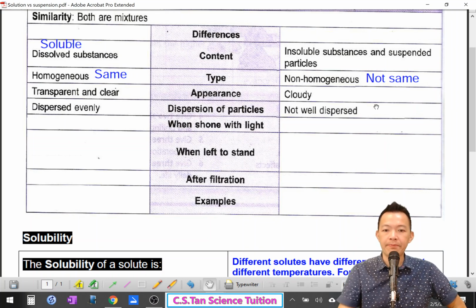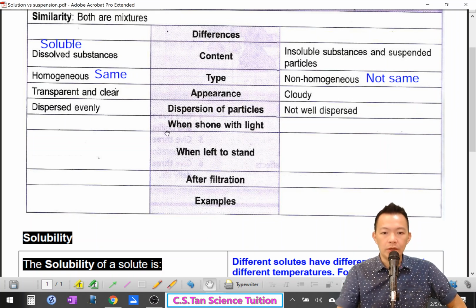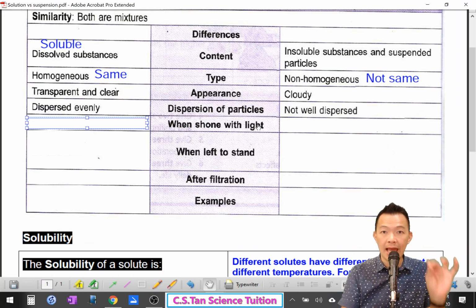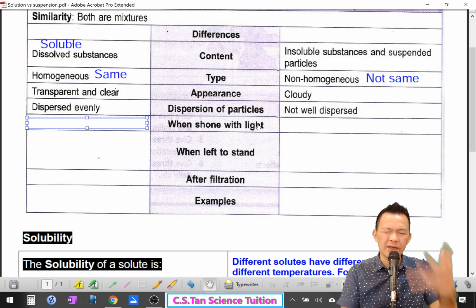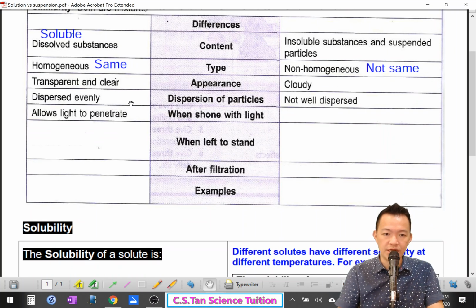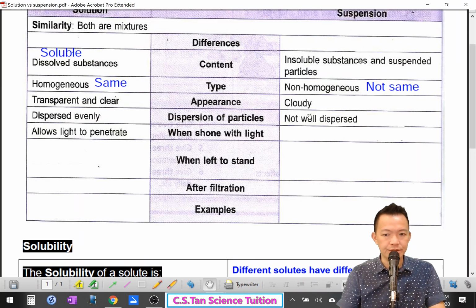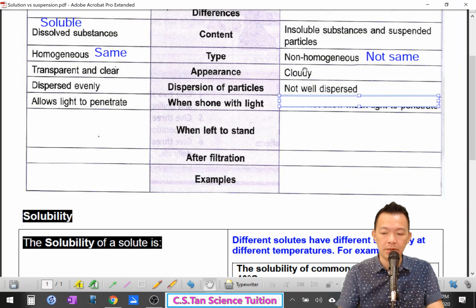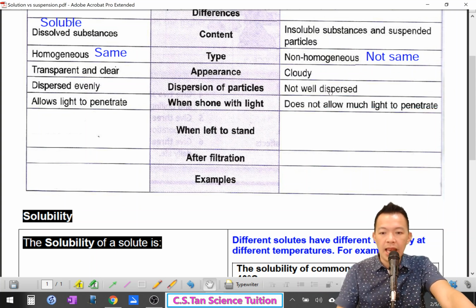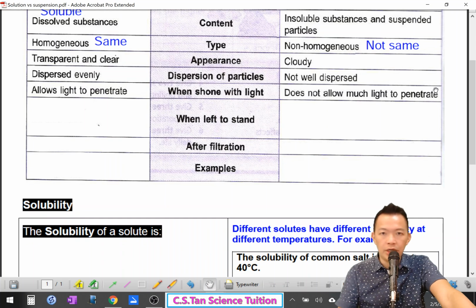Okay, when shone with light, solutions let the light pass through because they are small. They are too small, so they allow the light to penetrate. Compared to the suspension, they are big particles, insoluble, so it does not allow much light to penetrate. Much of the light is blocked. They block the light.